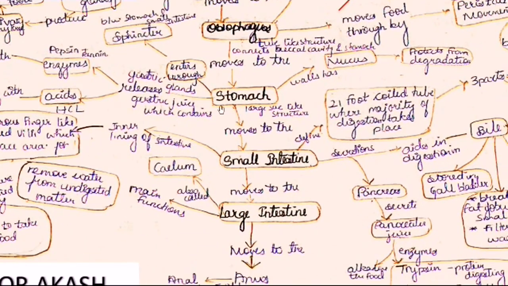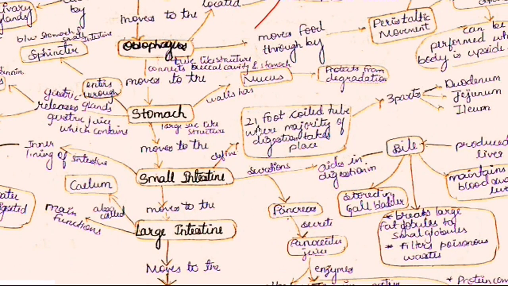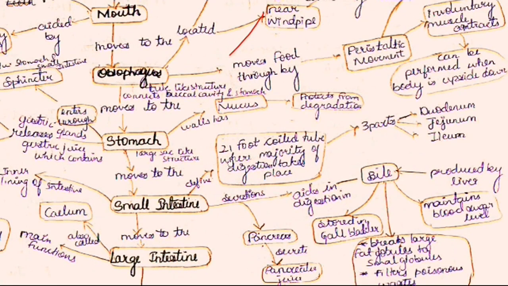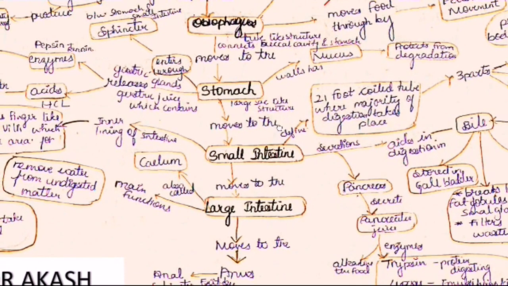Next, after the stomach, the food will enter a part called the small intestine. How do we define the small intestine? It is a 21-foot coiled tube where the majority of digestion takes place. It is the major part of digestion. There are mainly three parts in the small intestine: duodenum, jejunum and ileum. We don't need to study about them.